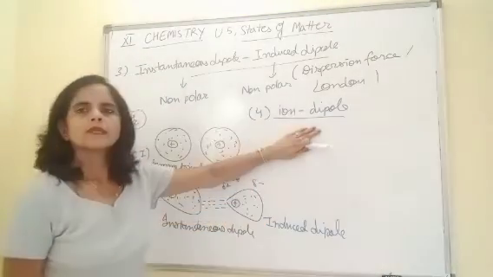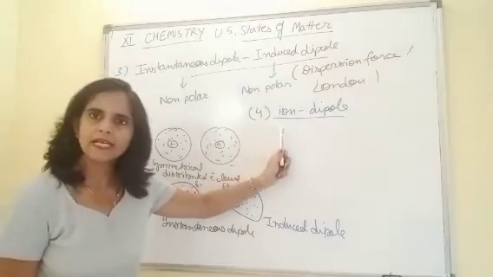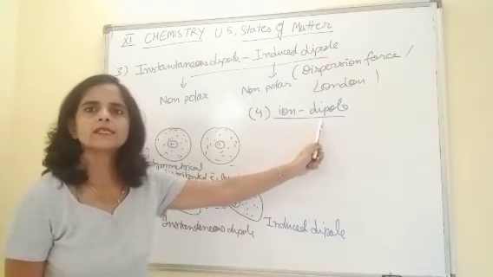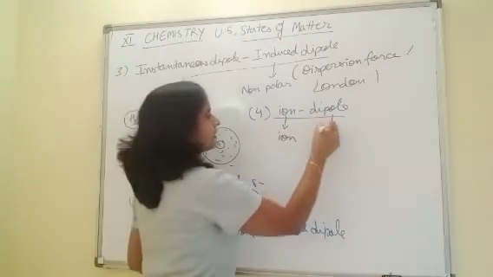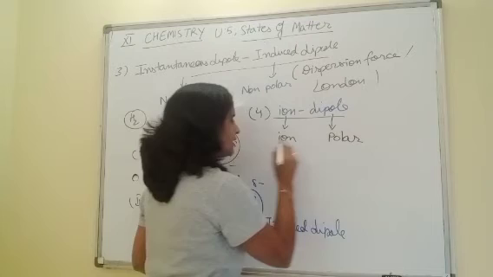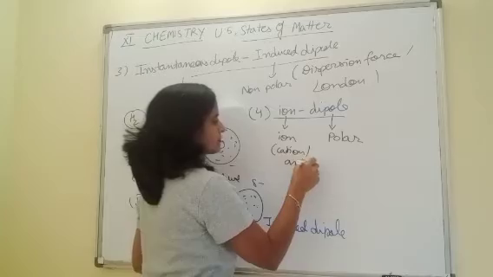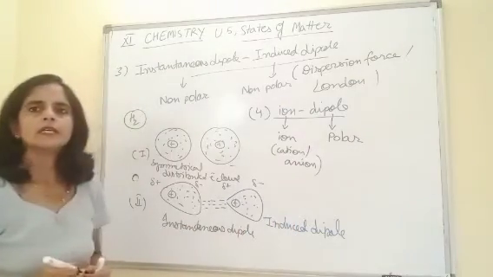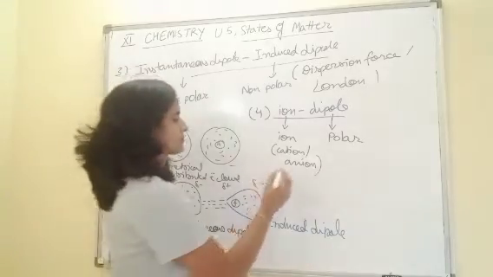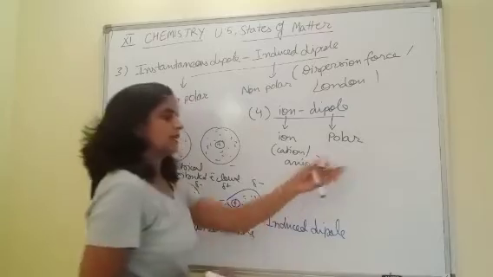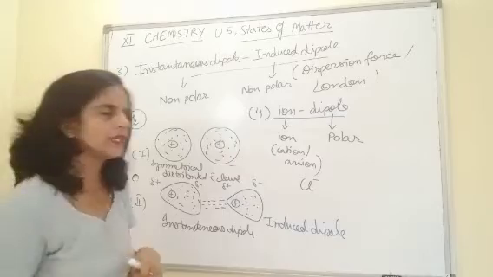Now, from the name it's clear, the first component or first particle is an ion and the second one is a polar molecule or atom. Ion can be a cation or an anion, any. For example, you have a chloride ion and a polar molecule, HCl, HBr, any polar molecule you can take.